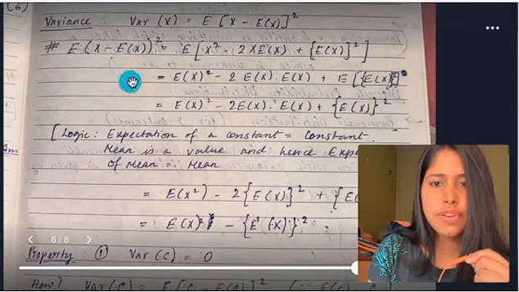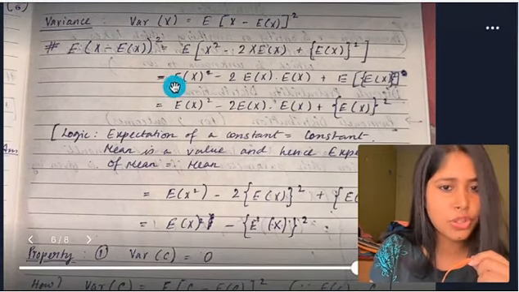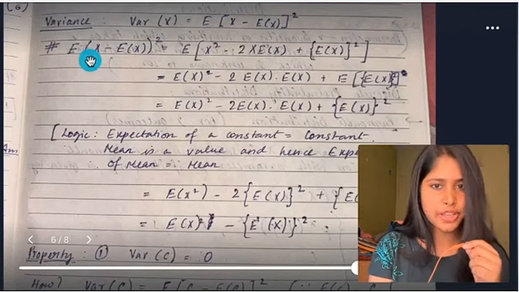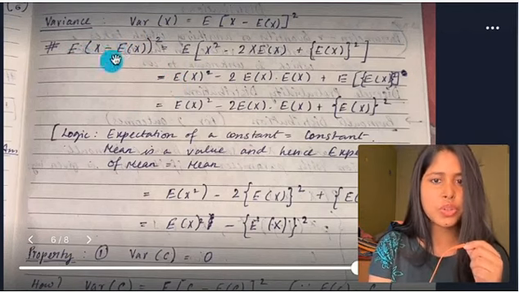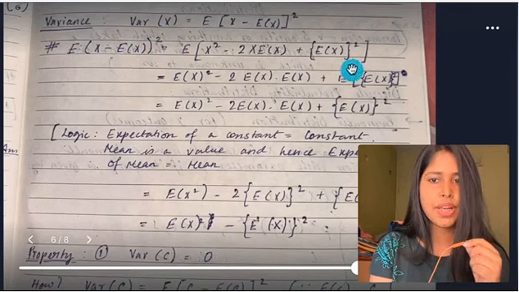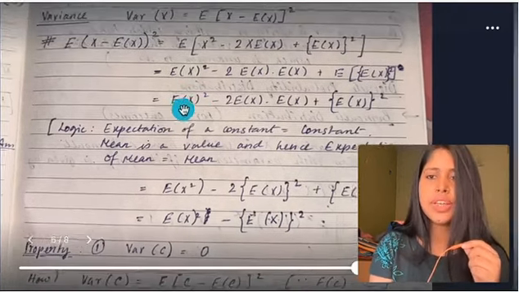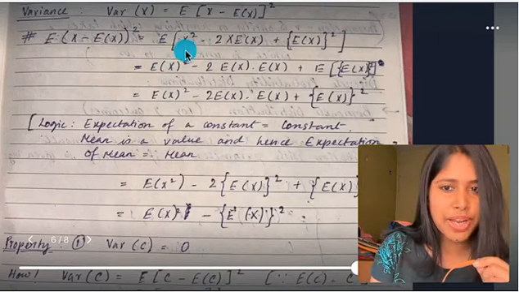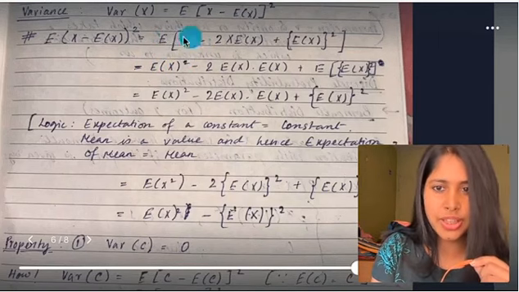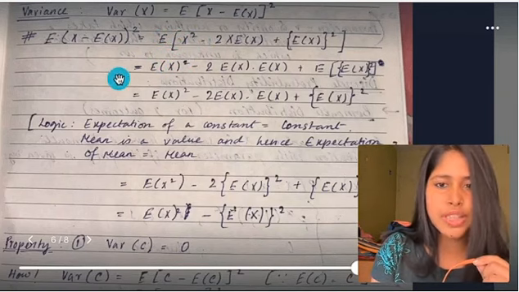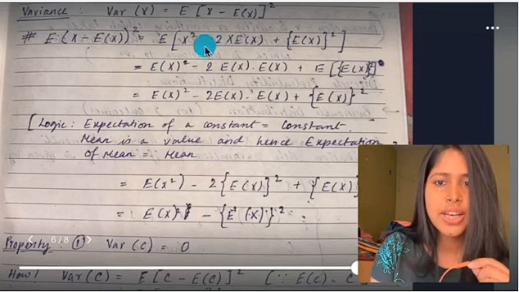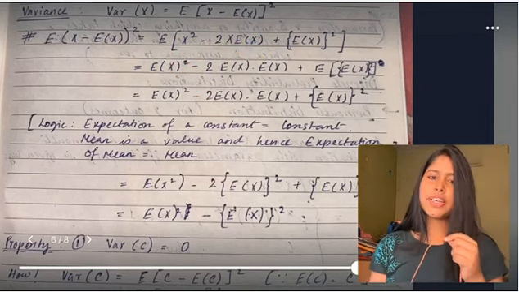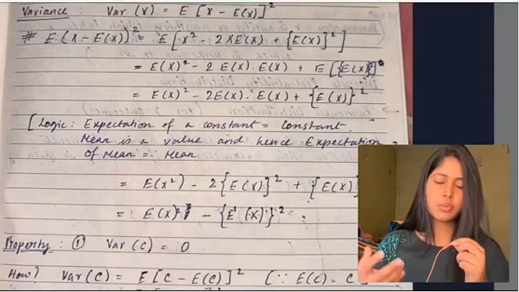See, expectation of (x minus expectation of x) whole squared, what is this? If you square this, expectation of x squared minus 2 into x into E(x) plus E(x) whole squared. All right, now you are applying the expectation to the inside values. So expectation of x squared minus, now see this part. What is expectation of x? Expectation of x is the mean.